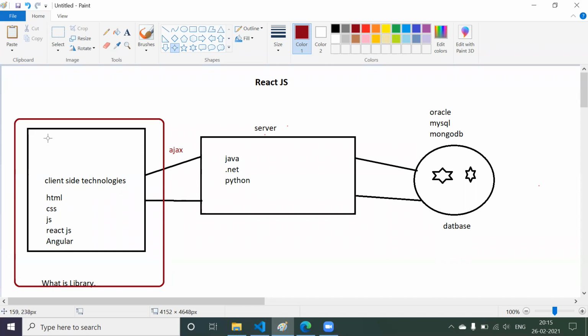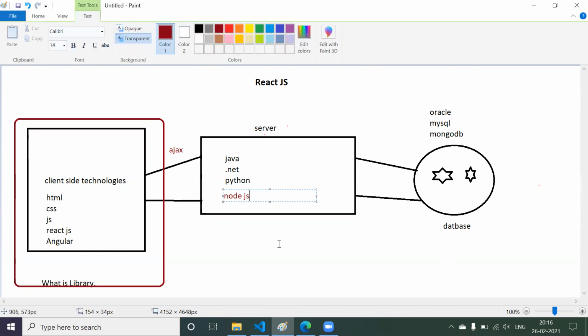Your role is to just build the client application, but you should have the knowledge of the server side. What is happening on the server side? What is happening in your database? So for that, we are going to use two databases, MongoDB and MySQL. One application in which we are going to use MongoDB. In another application, we are going to use MySQL as a database. On the server side, we are going to use the technology called Node.js.